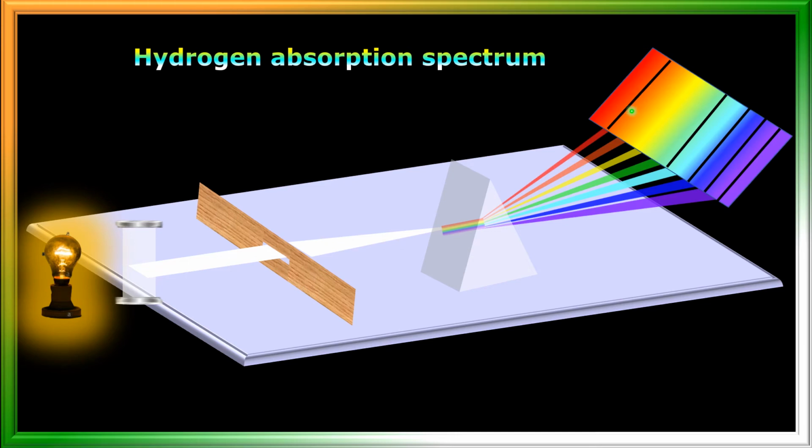That means some wavelengths are missing, and these missing wavelengths have been absorbed by hydrogen gas. That's why this spectrum is called an absorption spectrum. Some wavelengths are missing. So this is the hydrogen absorption spectrum.